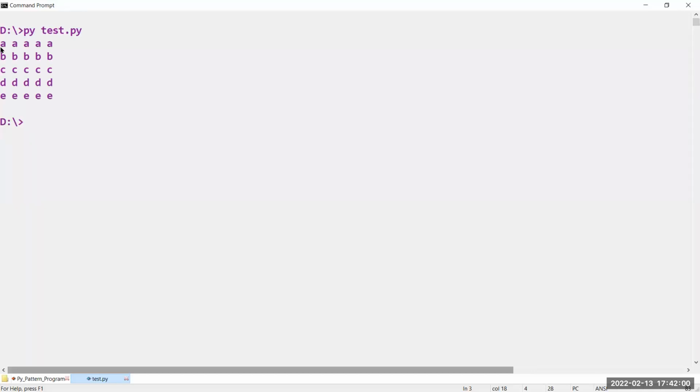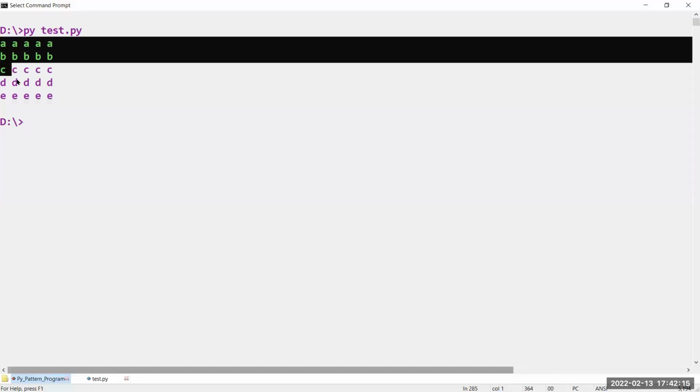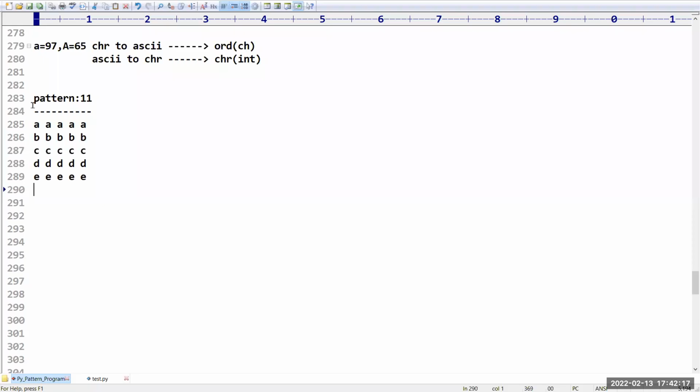Now you can see here, A, like this we have. B, like this we have. C, like this we have. D, E, like this we have. This is nothing but how you can print this particular pattern on your screen.